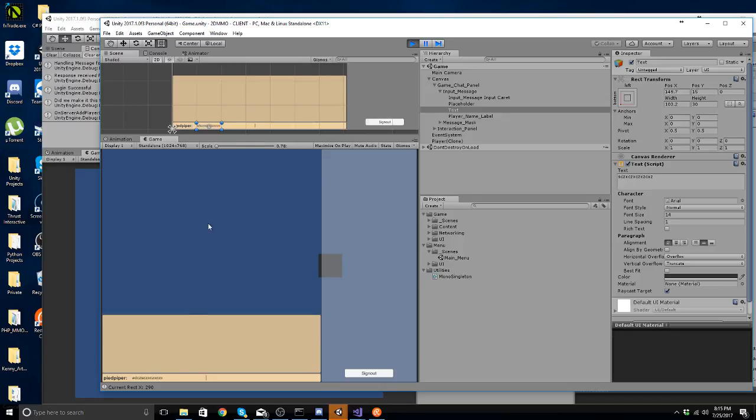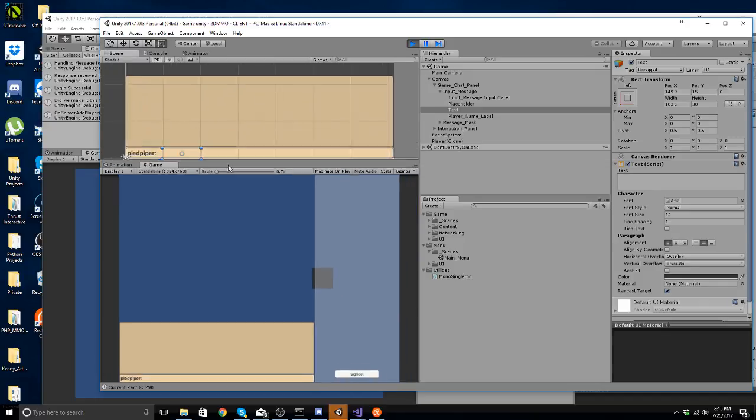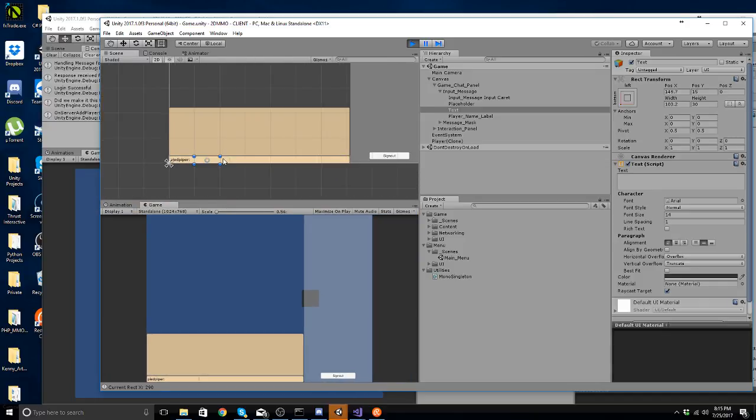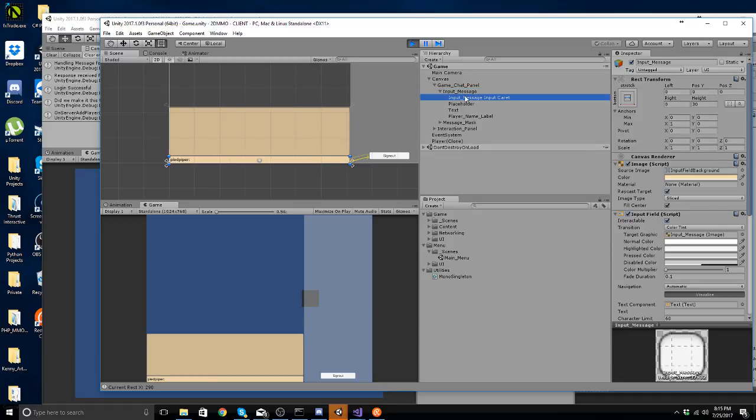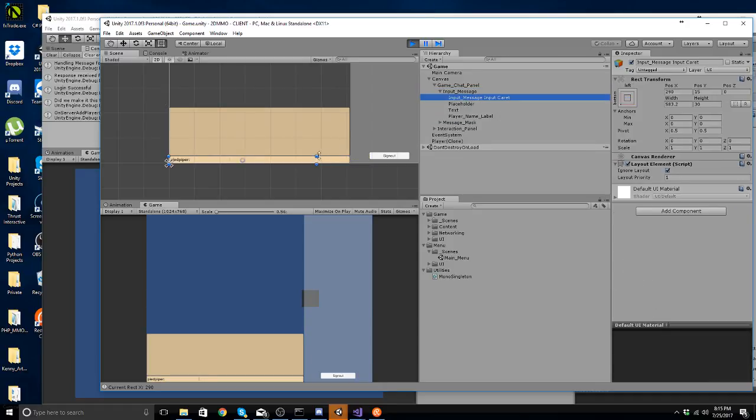Shoot, that sucks. I don't remember how we actually fixed this last night. Let's see here. So here we have our input message thing.